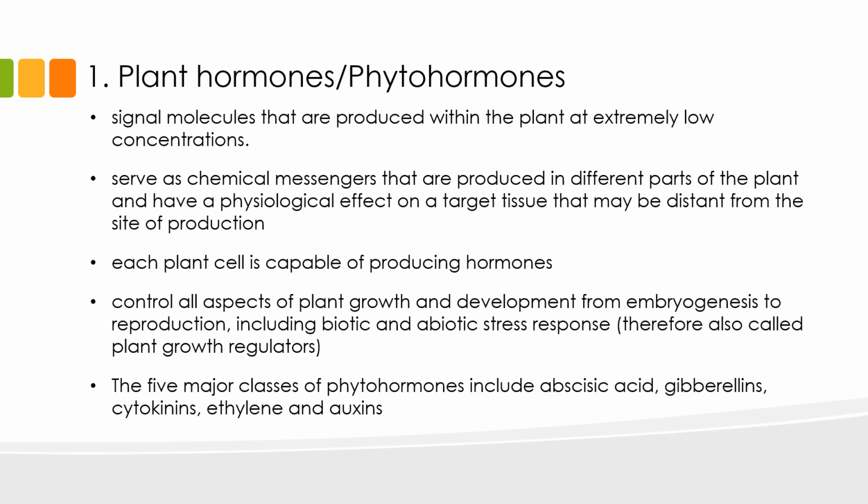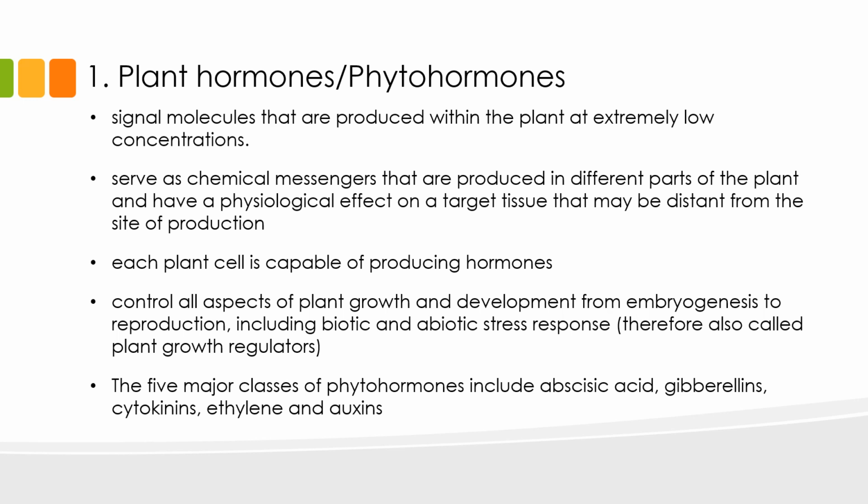First, we need to understand what plant hormones are. Plant hormones are also known as phytohormones. The word phyto is a Greek word meaning of a plant or relating to plants. Plant hormones or phytohormones are signal molecules that are produced within the plant at extremely low concentrations. They serve as chemical messengers that are produced in different parts of the plant and have a physiological effect on a target tissue that may be distant from the site of production.